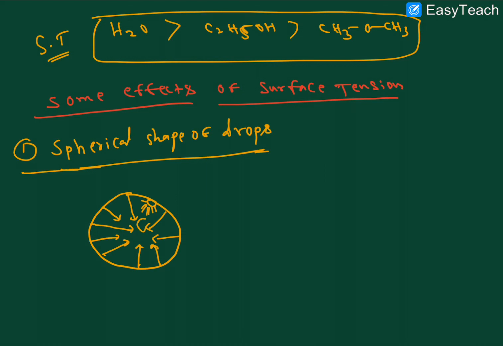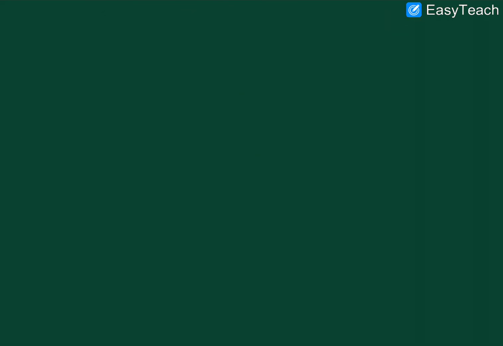The surface molecules here are attracted by the internal molecules. The internal molecules can attract all molecules equally. So this surface molecule is attracted by the inner molecules. This attraction is called surface tension. I hope it's clear. This is the first effect, and the second one is here.